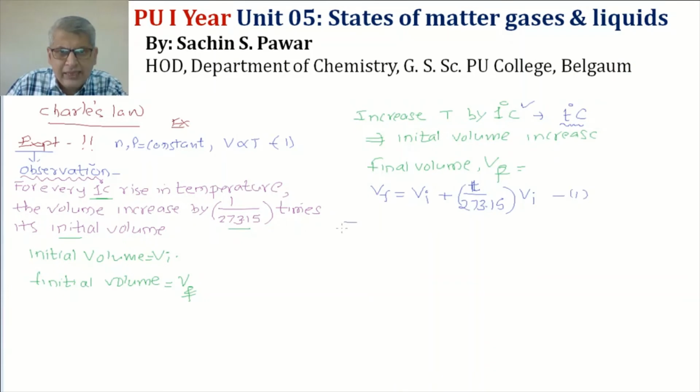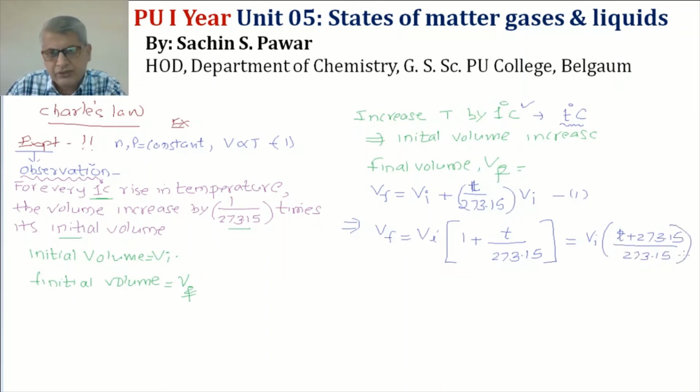Let us modify this equation. V final is equal to V initial, I can take it common, so this becomes 1 plus T upon 273.15. So that becomes Vi into (T plus 273.15) upon 273.15.